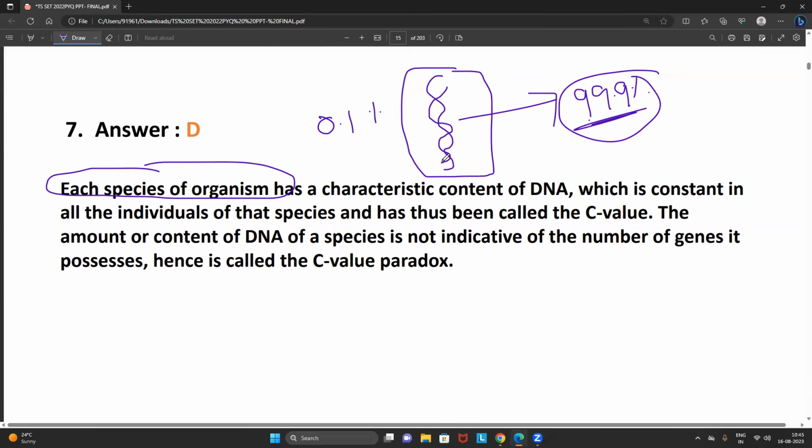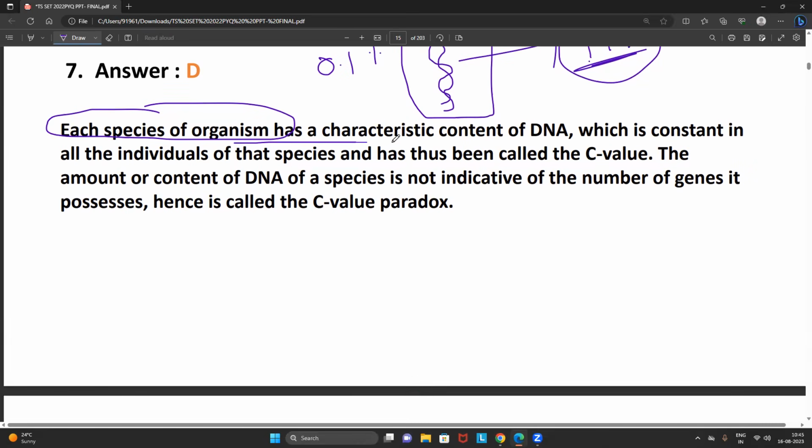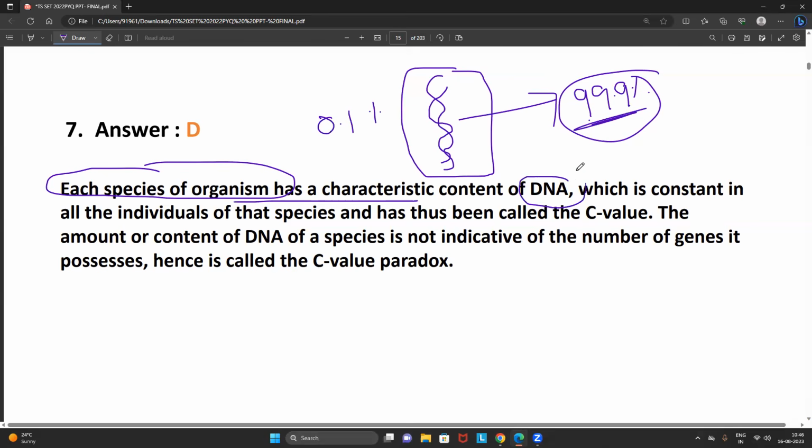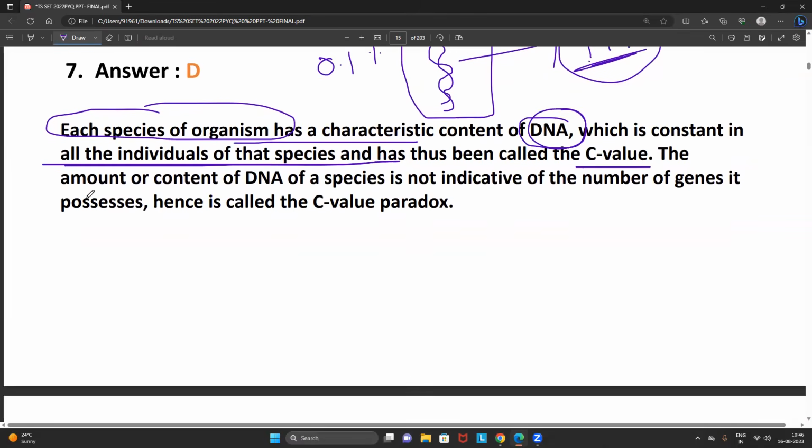Correct? So remember, each species of organism has a characteristic content of DNA which is constant in all the individuals of that species. That is what we generally call the C value. No need to get confused with that point. The amount or content of DNA of a species is not indicative of the number of genes. Yes or no?